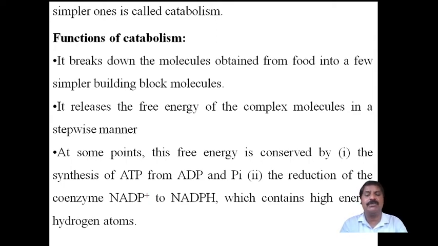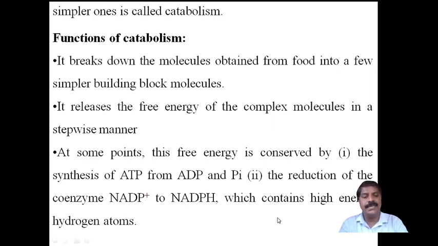That energy is converted into ATP by adding adenosine diphosphate and phosphate, which combine to form ATP. During the synthesis of the ATP molecule the energy is conserved.